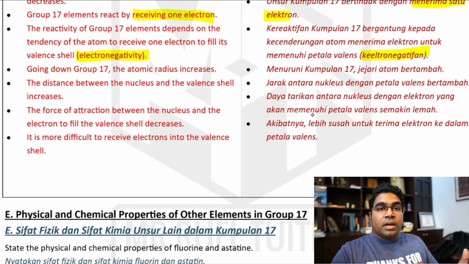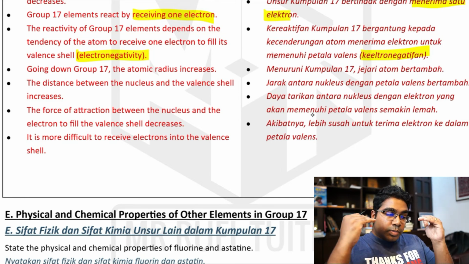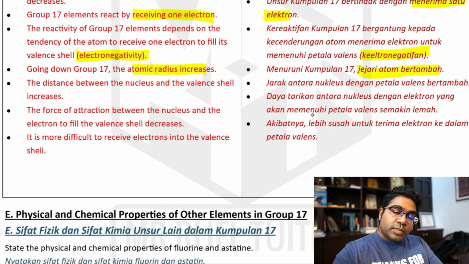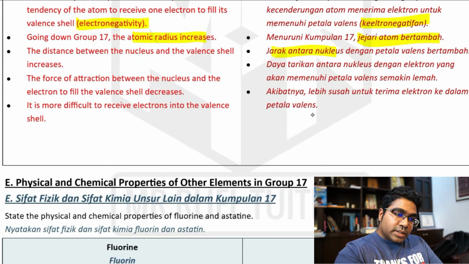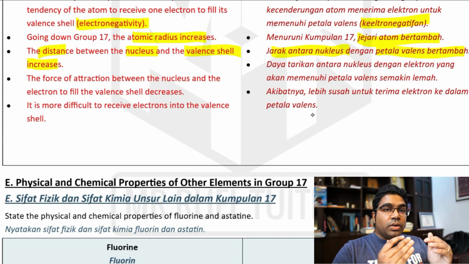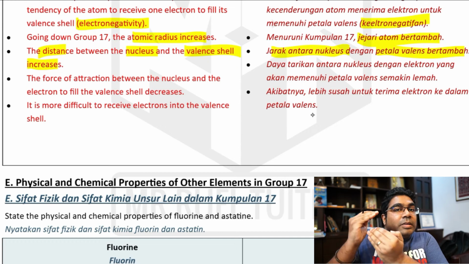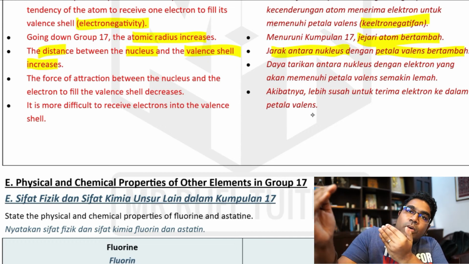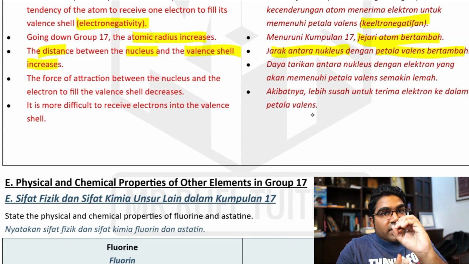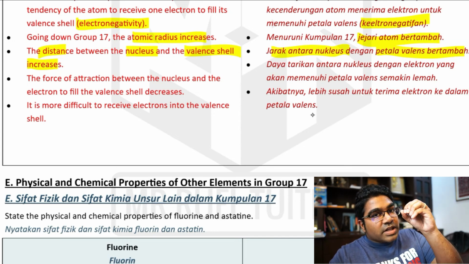Keelektronegatifan. So when we go down the group, menuruni kumpulan 17, the atomic radius increases. Jejari atom bertambah, kita sudah tahu. Then jarak antara nukleus dengan petala valence bertambah. Distance between the nucleus and the valence shell increases. And therefore, jika jarak petala semakin jauh, daya tarikan antara nukleus yang mengandungi proton yang bercharge positif.